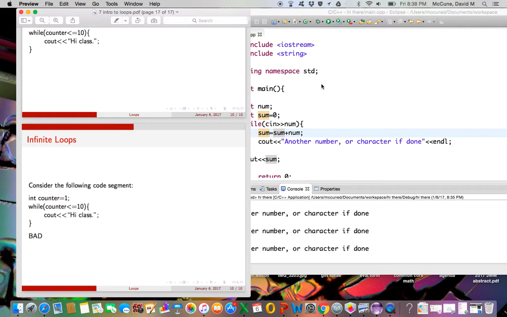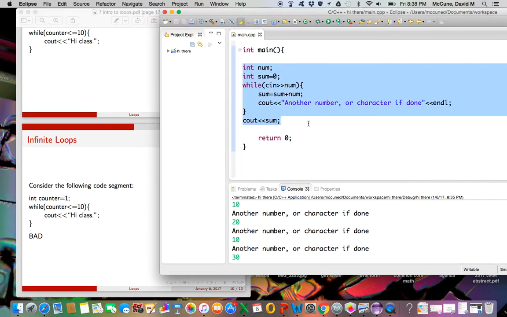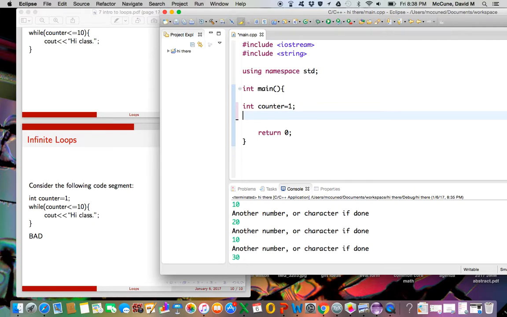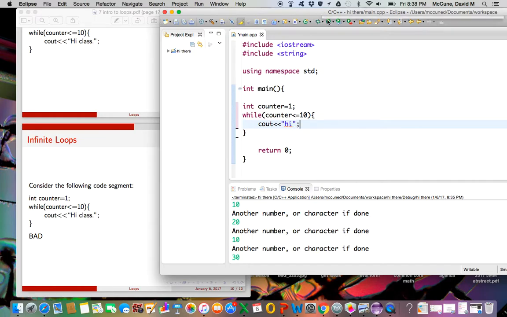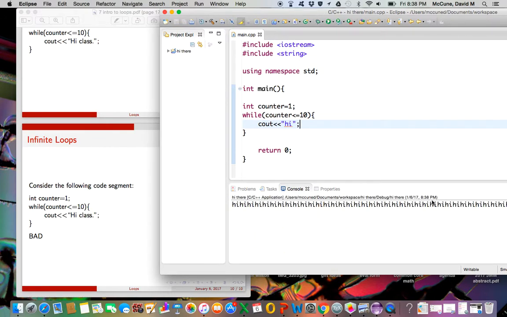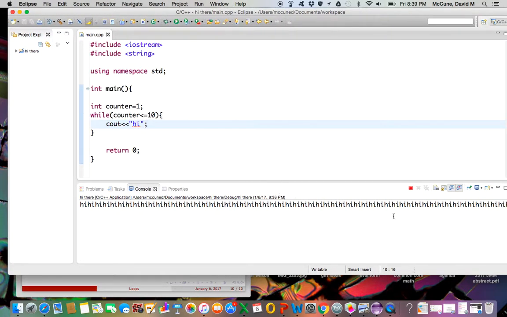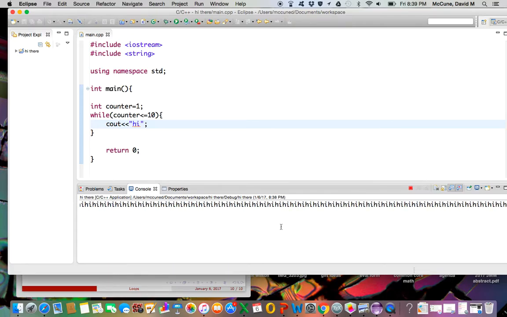So just to watch the computer go haywire, let me put that code here. So counter is 1, and as long as counter is less than or equal to 10, tell you hi. Okay, so if I run this, watch what happens. It's going to tell me hi forever. Okay, it keeps going, right? So I'm scrolling to the right. It's kind of hard to tell because it's so symmetric, right? But it's just going to keep printing hi until the computer crashes, unless you tell it to stop running, which I did. I hit the stop button here. So eventually the computer will just run out of memory and quit printing all that.